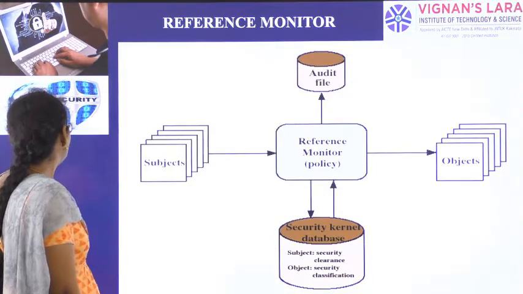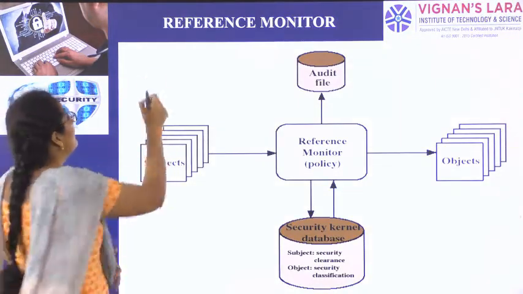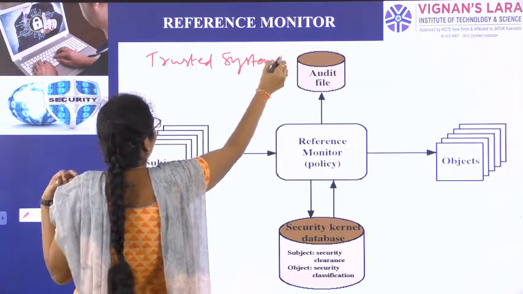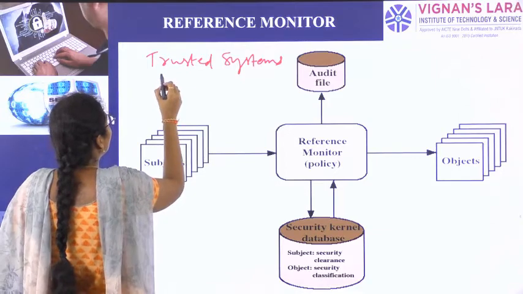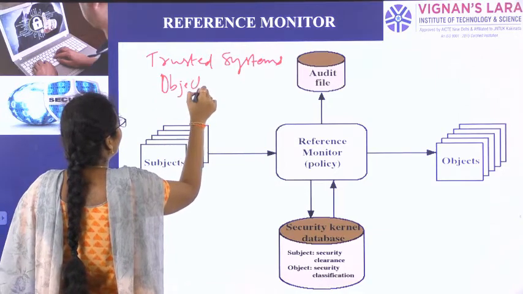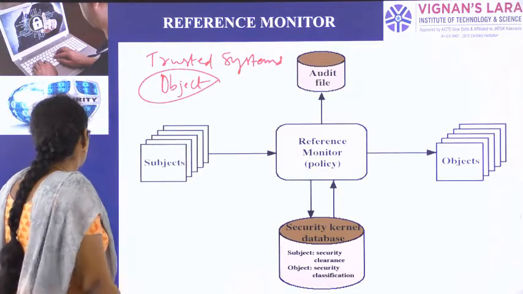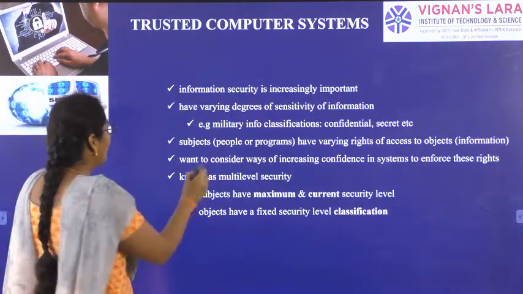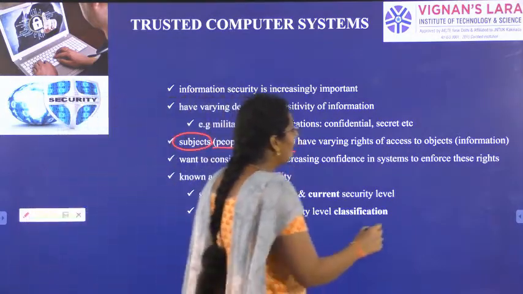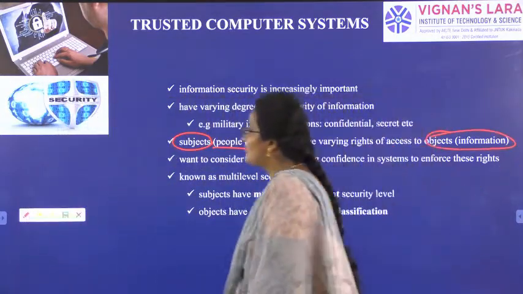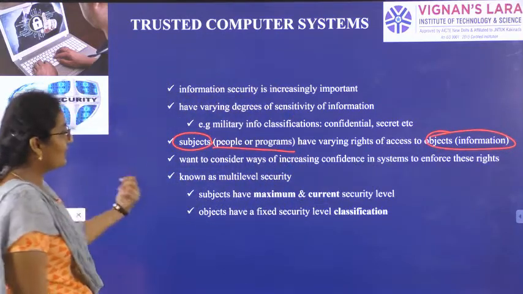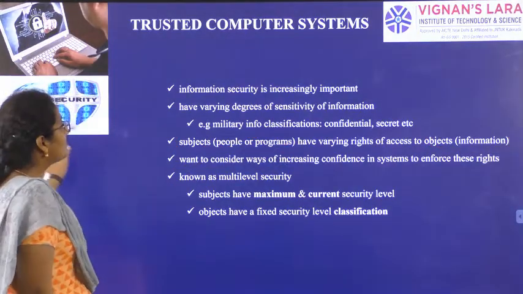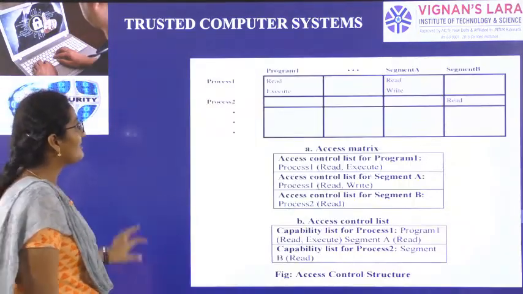So finally, what is a reference monitor? We have discussed trusted systems. In trusted systems we have objects. Object is nothing but information. Subject is people or program. Object is information. So in trusted systems, the two concepts are subject and object. Subject means people or program, object means information. Next, we saw how we can construct a matrix and access structure.